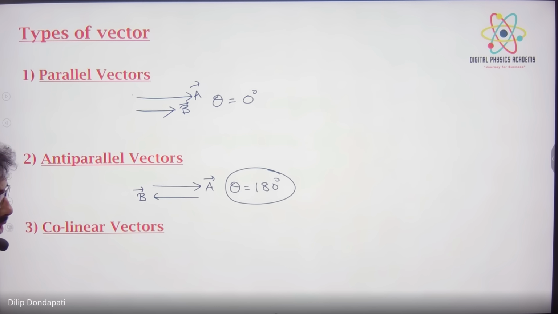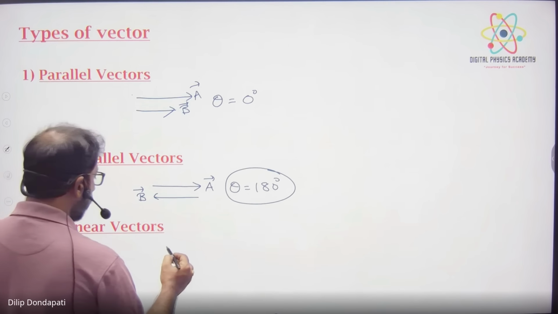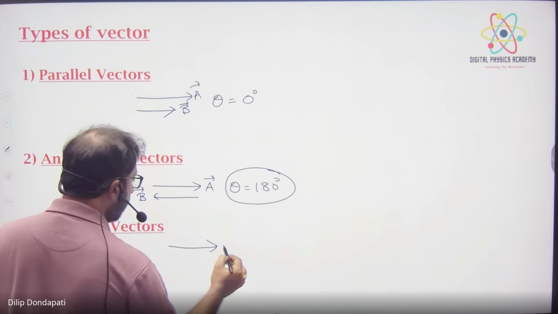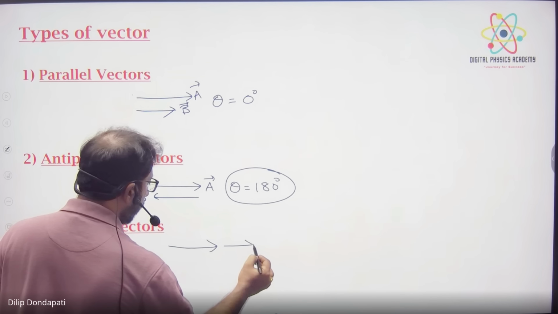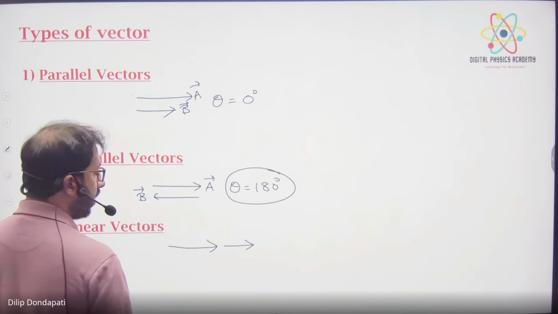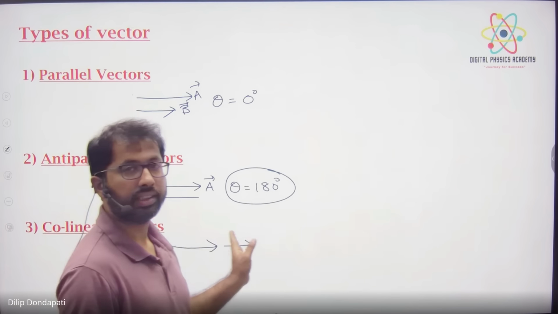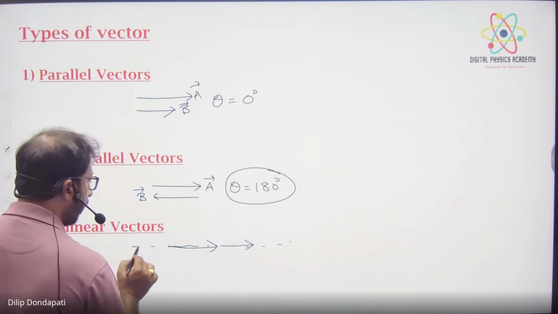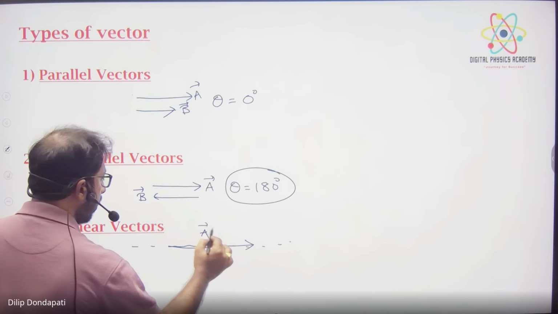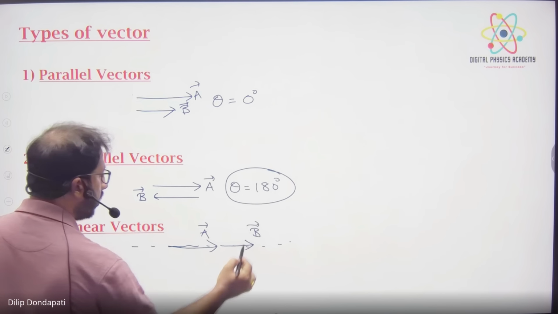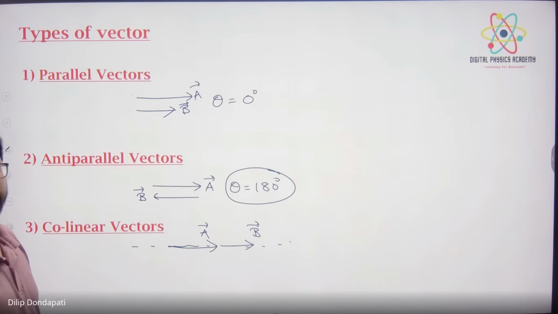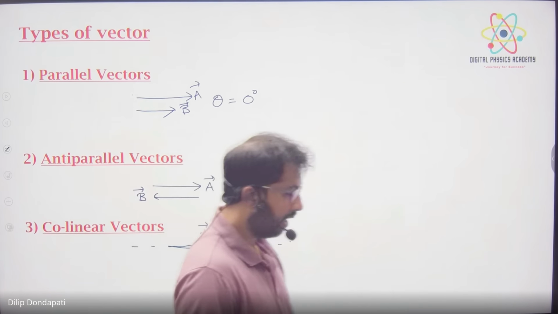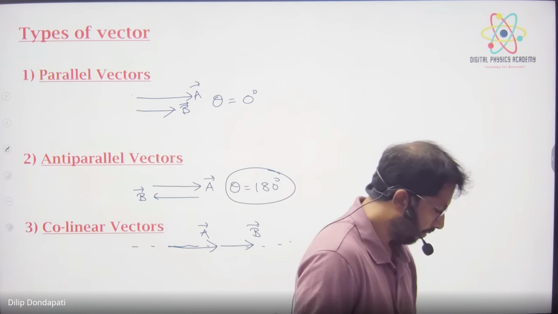Next one is collinear vectors. What are collinear vectors? Both lie in the same line. These are called collinear vectors. The vectors lying on the same line. Because they lie on the same line, A vector, B vector, it's called collinear vectors.